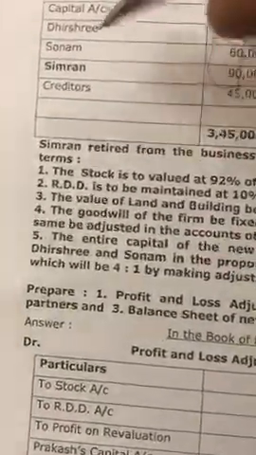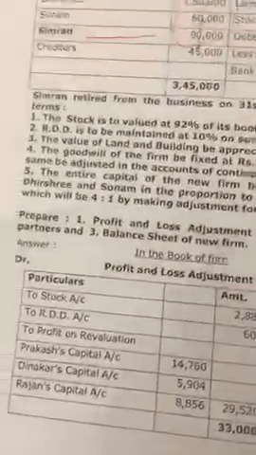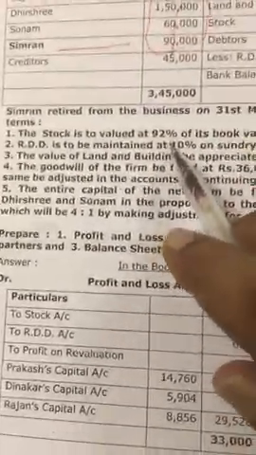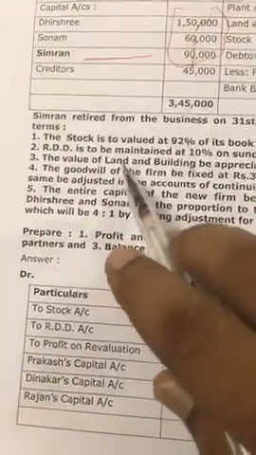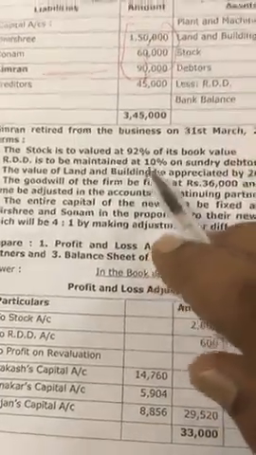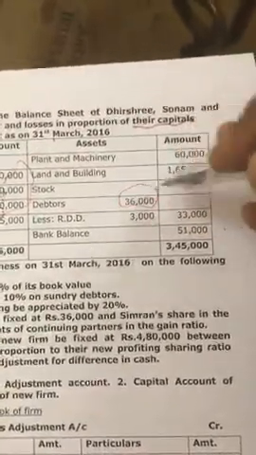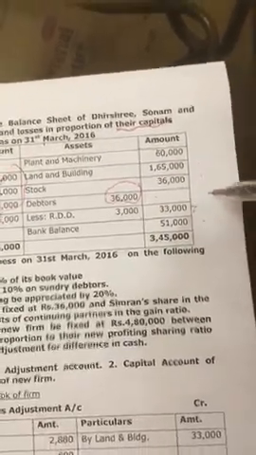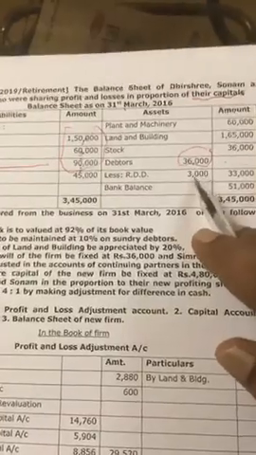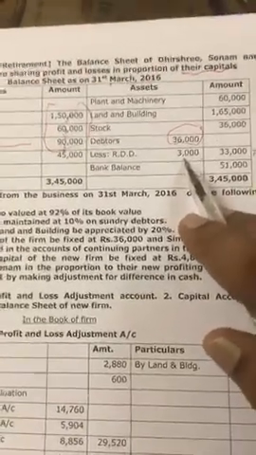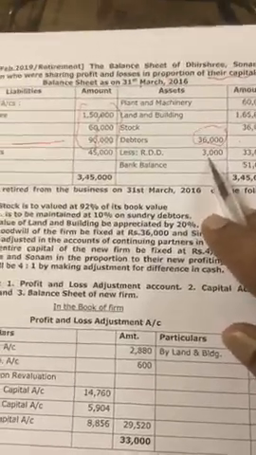Simran retired, so again we mark Simran first, she is going to retire. The stock is valued at 92% with 8% depreciation. RDD to be maintained at 10%. Again, this 10% you have to calculate on gross debtors. So that becomes 3,600. So 600 will be debited to revaluation account, and 3,600 will be deducted from the balance sheet.